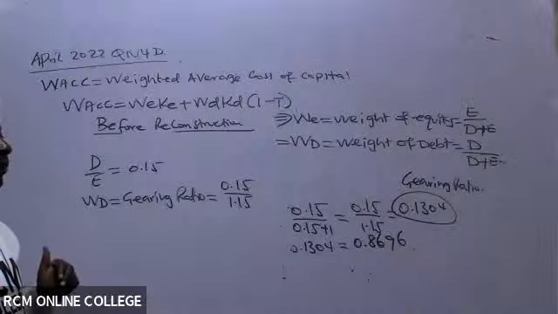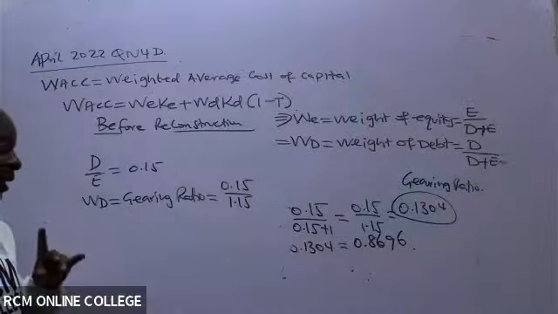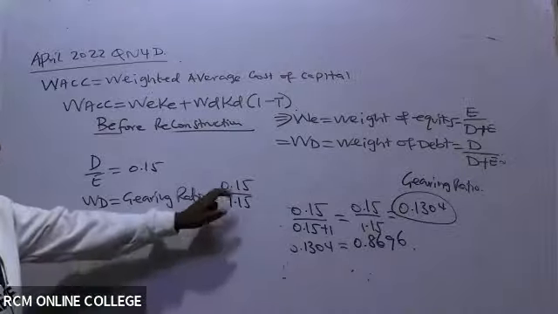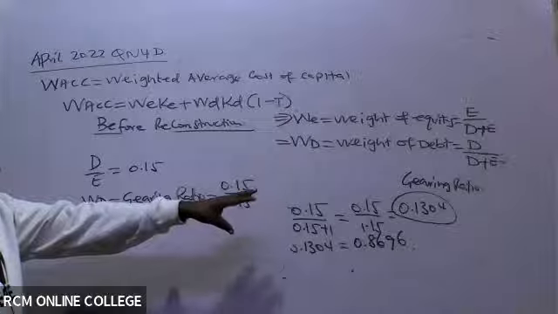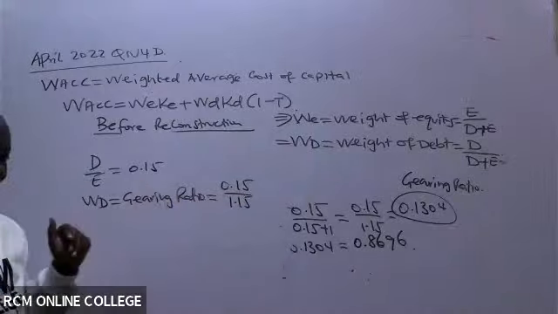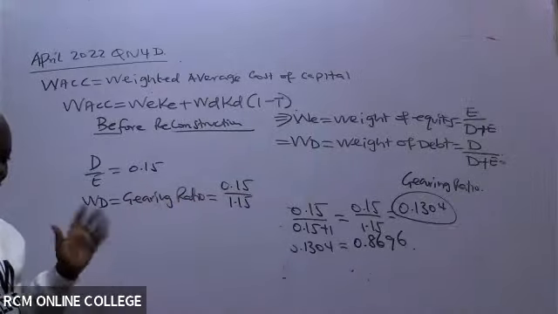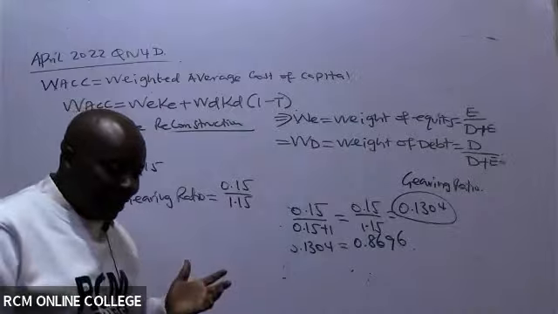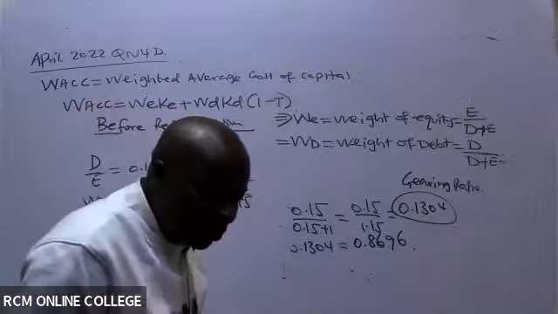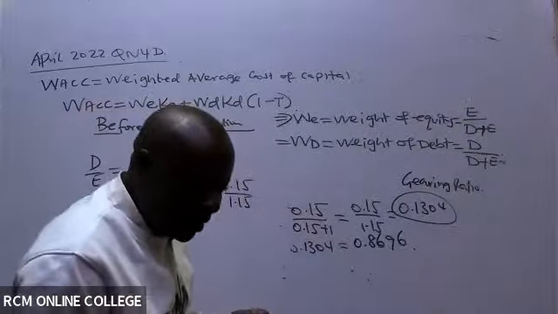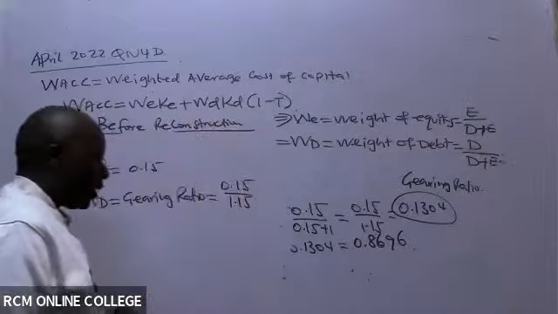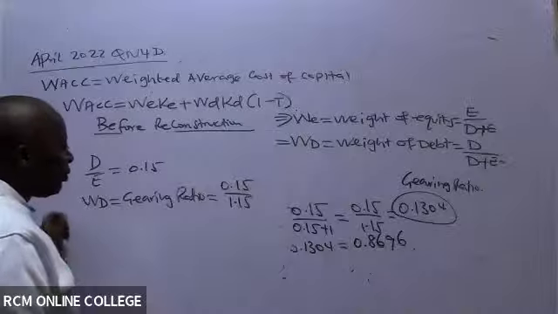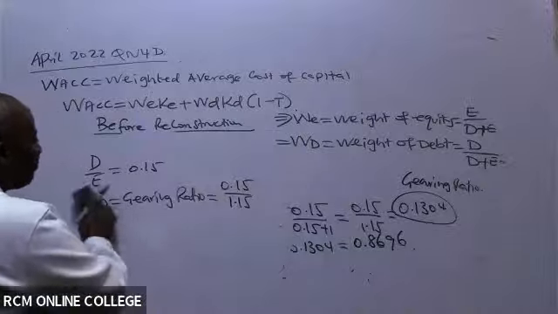Very easy. Let me explain something. If you go to an exam, first of all, confirm, will this give us the same answer? Let's first of all confirm this. Weight of debt will be 0.15 over 1.15. The bottom one is geared. Let me see whether my students are following what I'm talking about, this concept of gearing, the weight of debt.